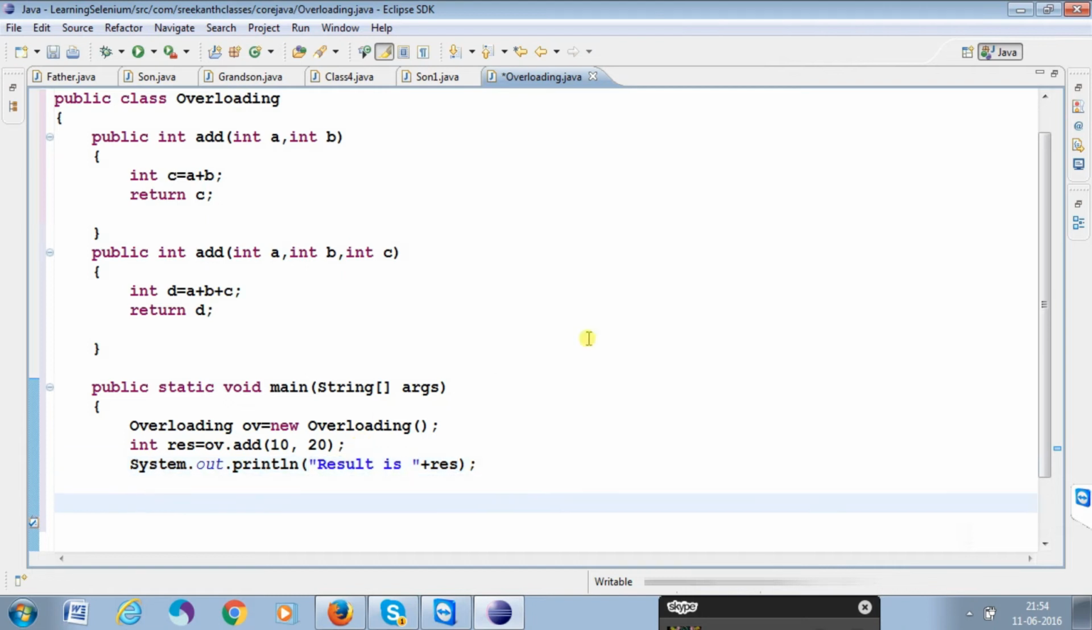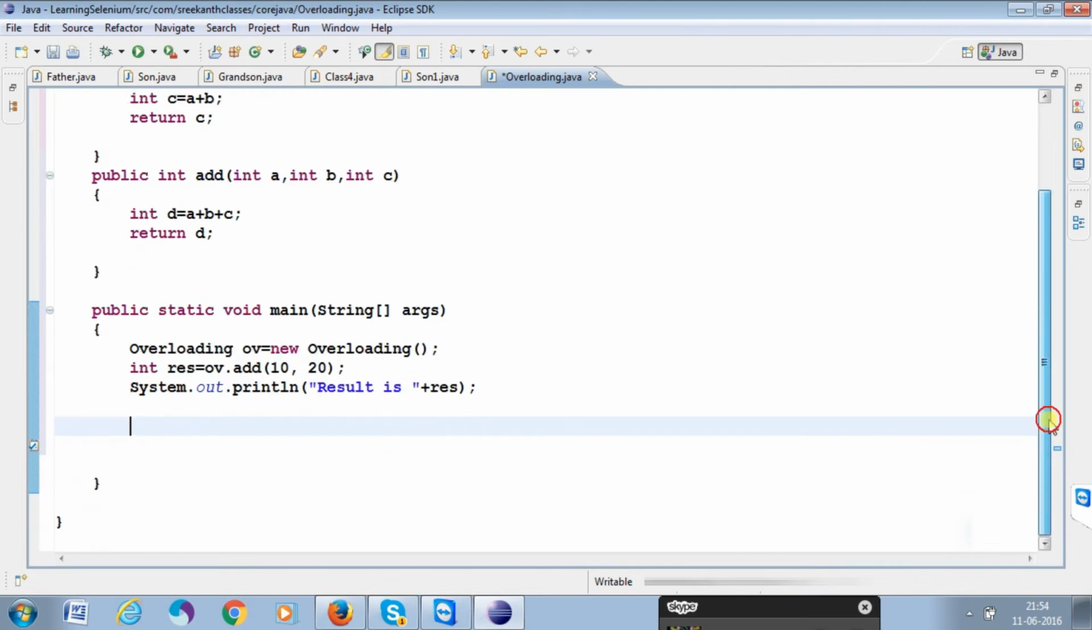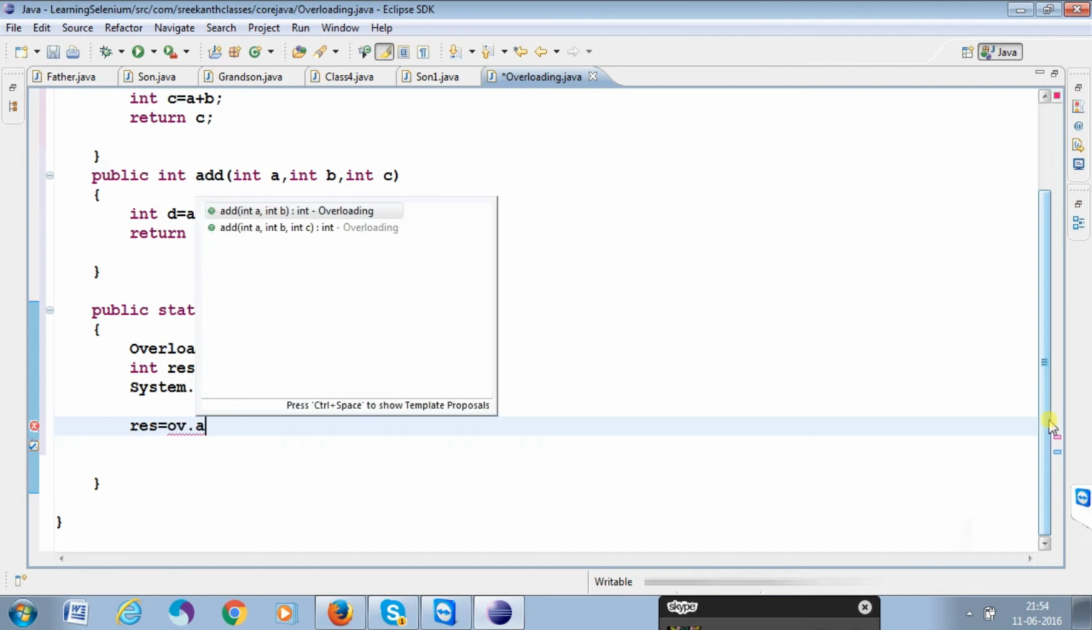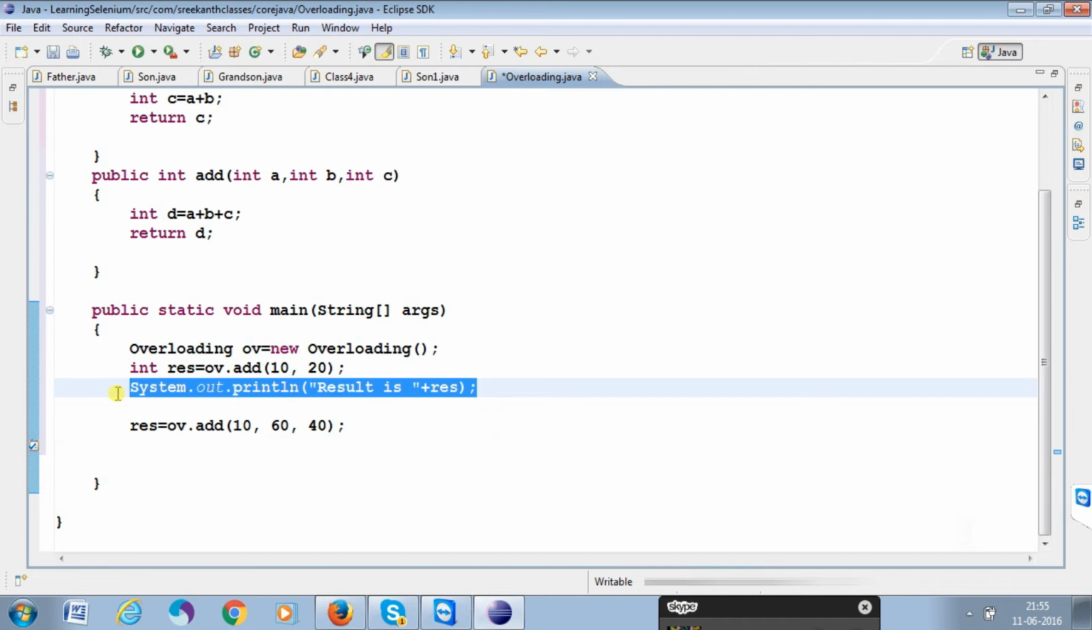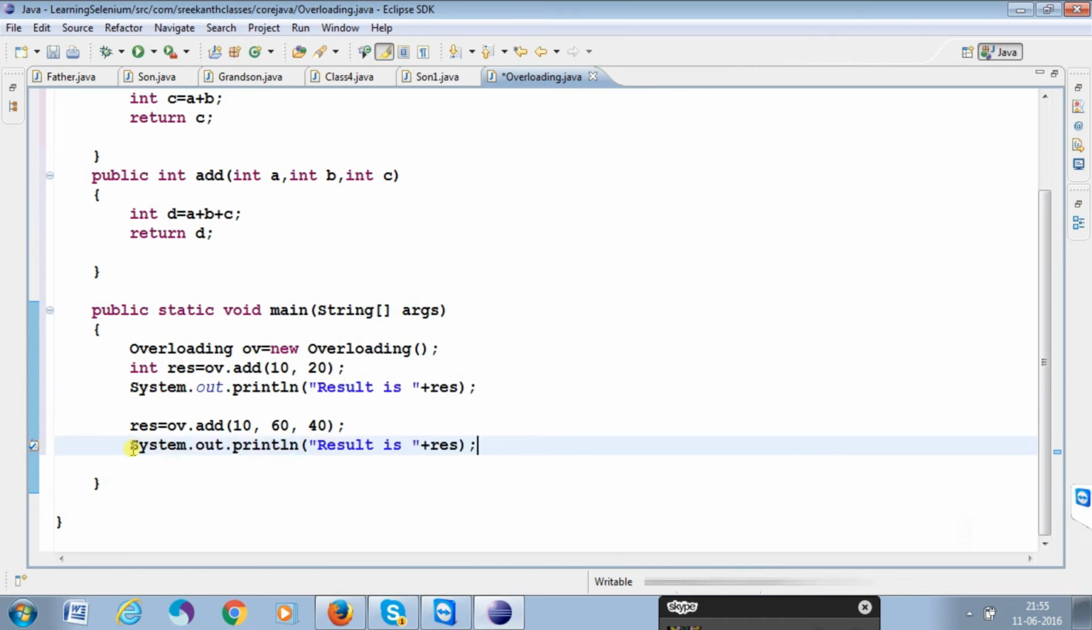In the same manner I want to write another method here: res equal to, and I'll tell you, this is the add method with three parameters: 10 comma 60 comma 40. I can write it and end with a semicolon. Now it will return a value, and I can write the same print statement here also.